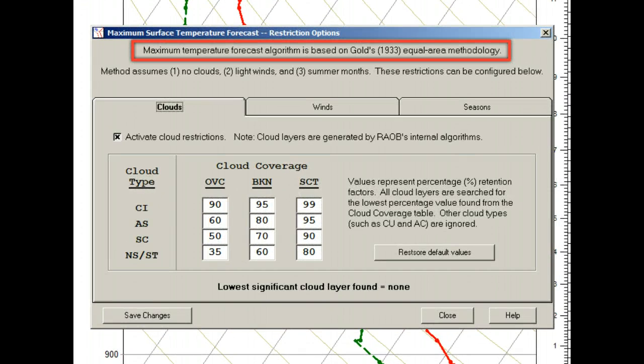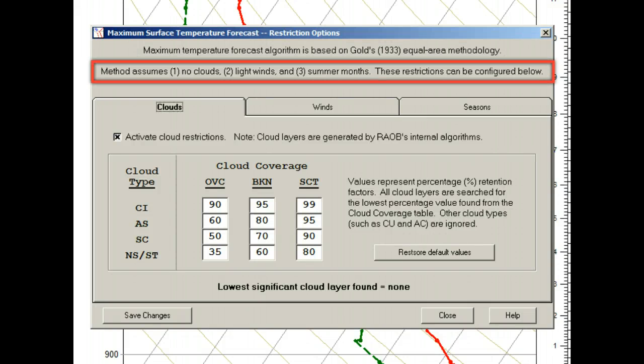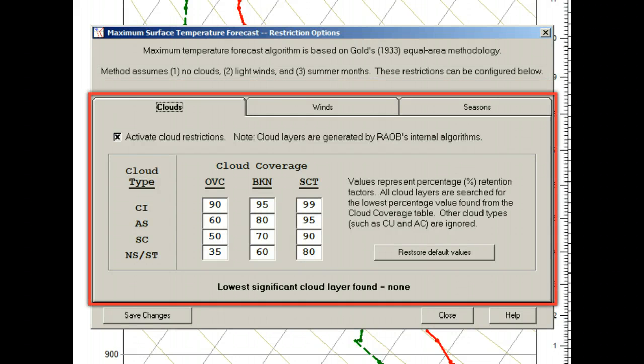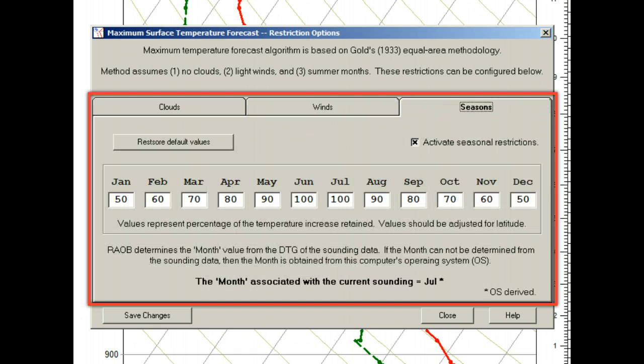The maximum surface temperature was produced by the Gold equal area method of 1933. This method assumes no clouds, light winds, and summer months. However, RAOB has a unique set of user configurable options to fine-tune these assumptions, which are explained in detail in the separate forecast video.